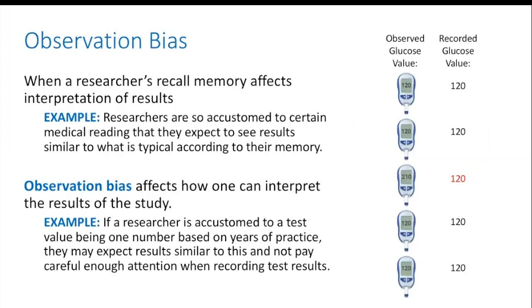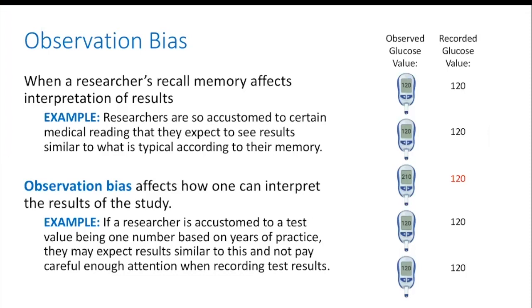Observation bias occurs when a researcher's recall memory affects the interpretation of results. For example, if researchers are so accustomed to certain medical readings that they expect to see results similar to what is typical according to their memory. This can affect how one would interpret the results of a study.